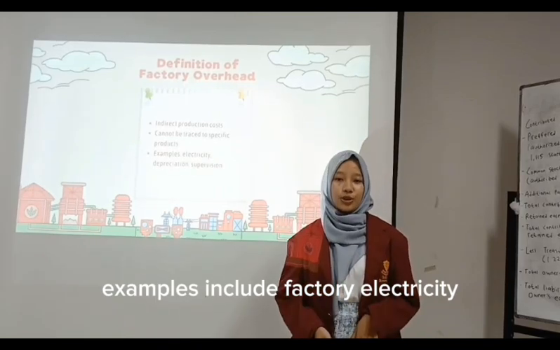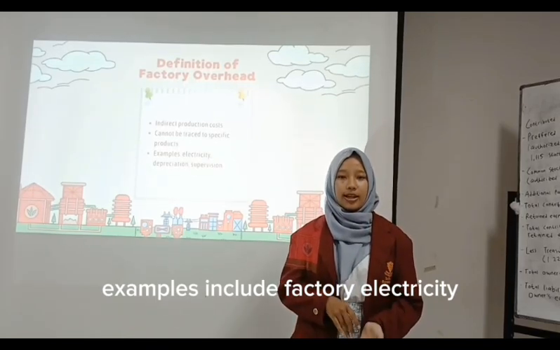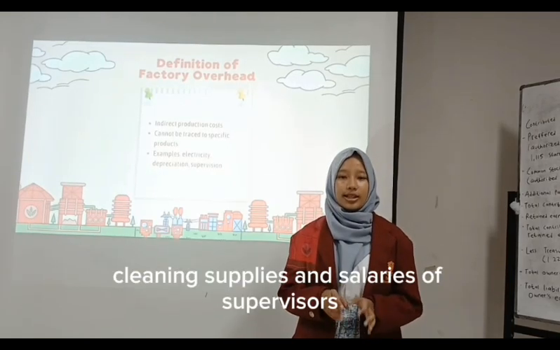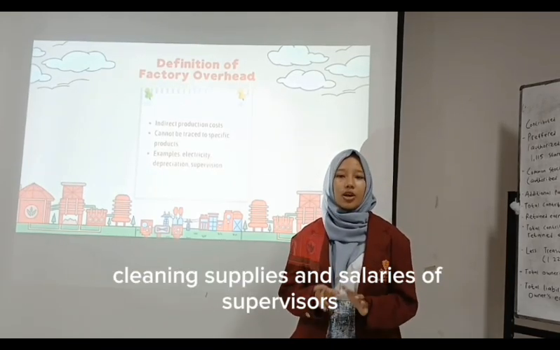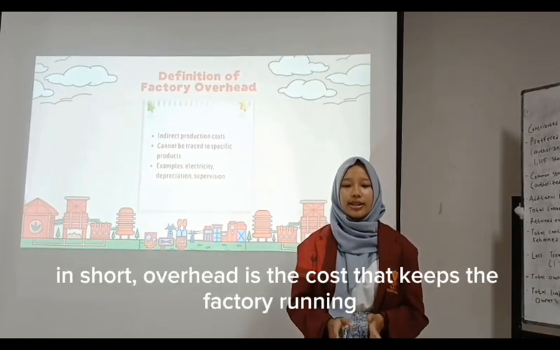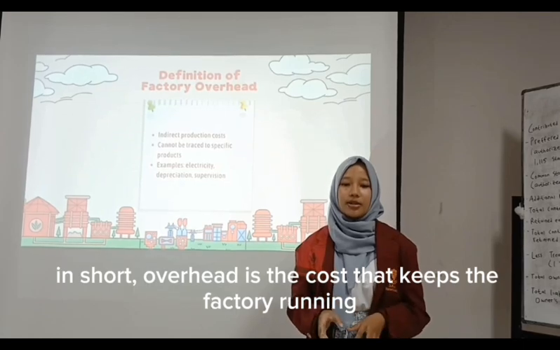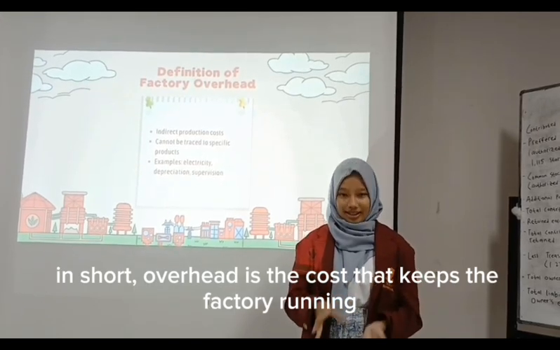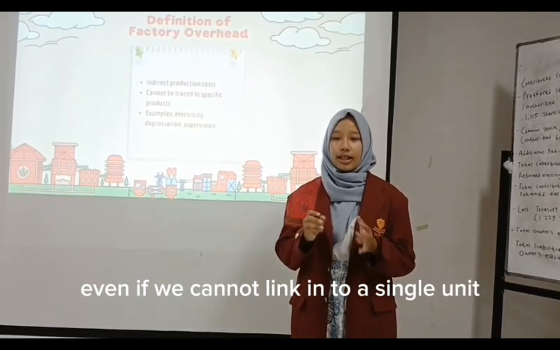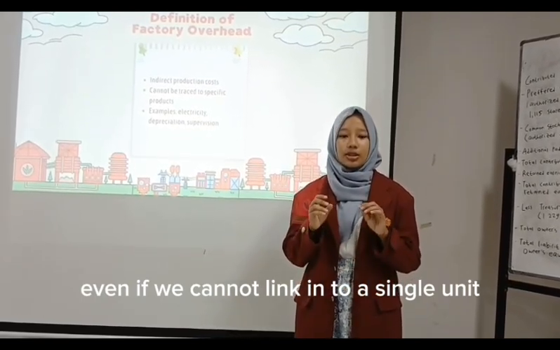Examples include factory electricity, machine repair, cleaning supplies, and salaries of supervisors. In short, overhead is the cost that keeps the factory running, even if we cannot link it to a single unit.